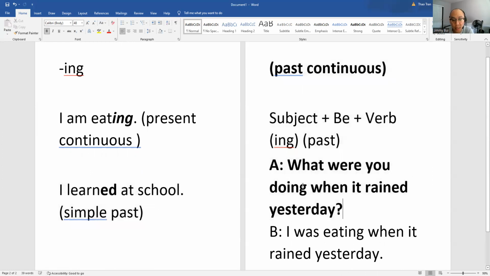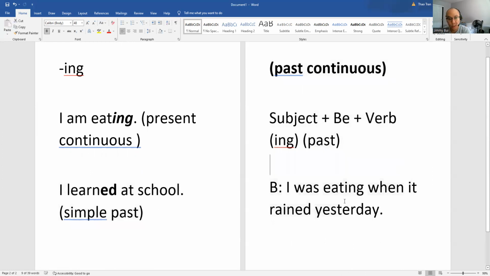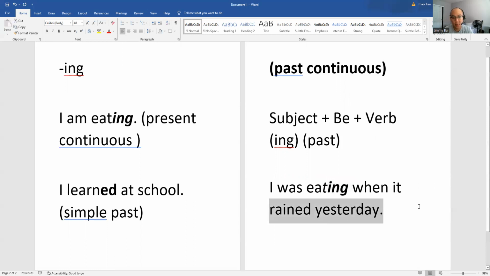Now, if person A didn't ask that question, and I made a simple statement, I was eating when it rained yesterday. We used the past continuous, ing, because there was another event happening at the same time when it rained, right? So there are two actions happening simultaneously or shortly after.